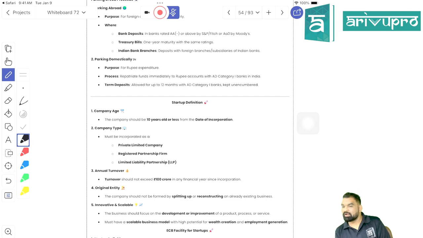Why are you doing parking? Are you doing parking to earn income? No. You are doing parking so that your money will be secured, first thing, and part of your interest can be settled. Your cost can be reduced because the interest becomes applicable from the date of sanction, not from the date of utilization. You can use it whenever you want, but the interest will start charging from the date of sanction.